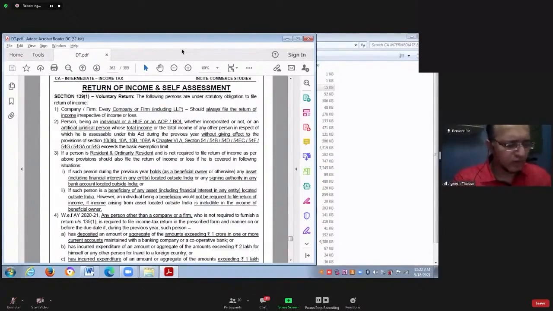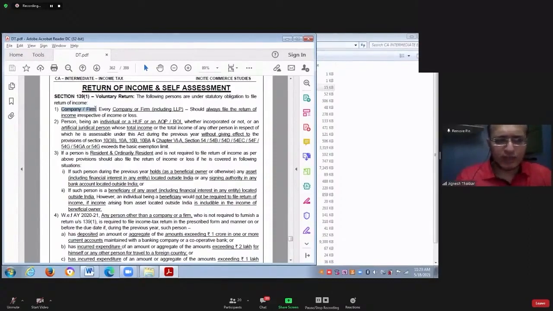That also we need to understand. First we'll understand part one, whether it is mandatory for everyone to file the income tax return. Then we'll move on to part two, what is the due date for filing the income tax return? Both these things are given in section 139 subsection 1.